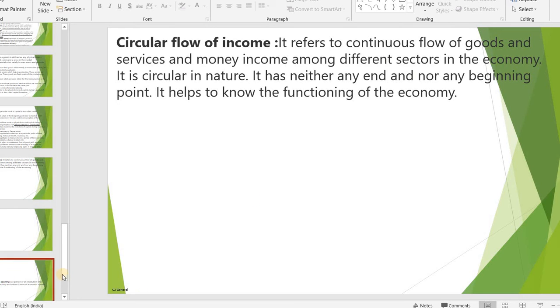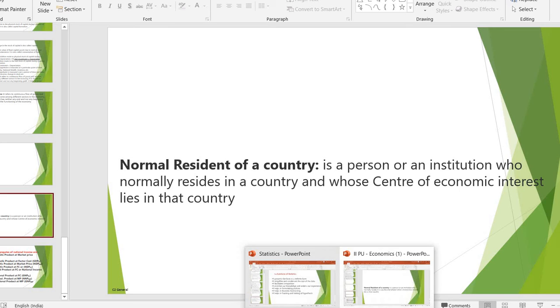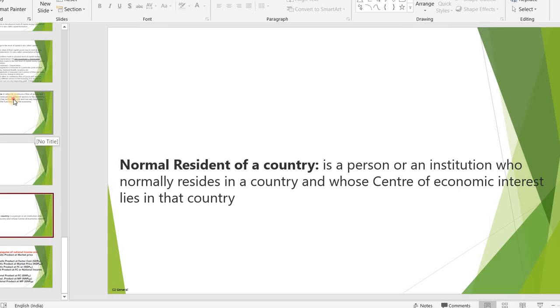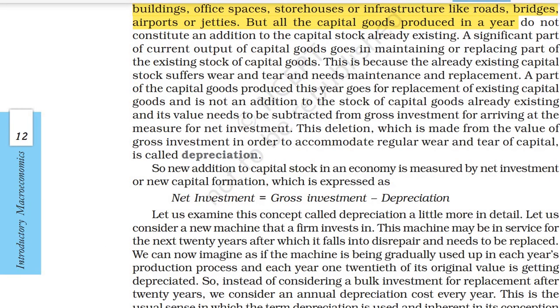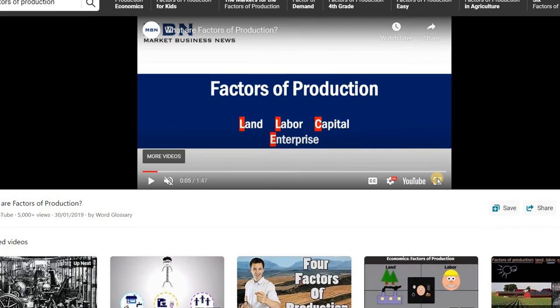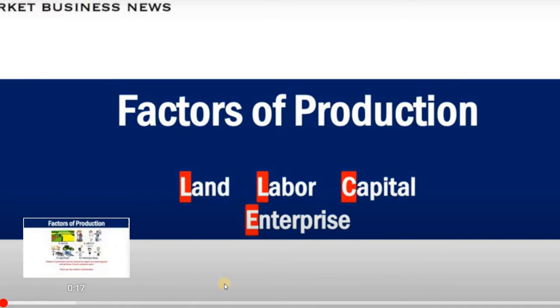Now we can study factors of production. What are factors of production? We have different factors of production in our economy. What are they? We can study that now. We have 4 factors of production: land, labor, capital and enterprise.